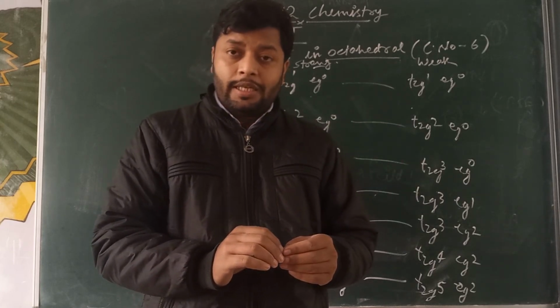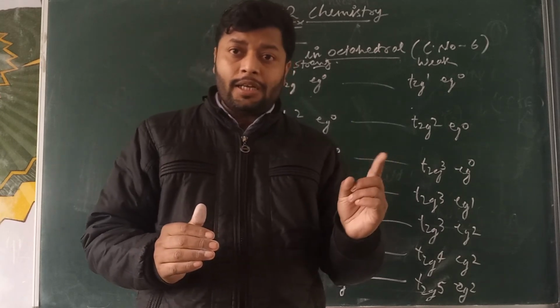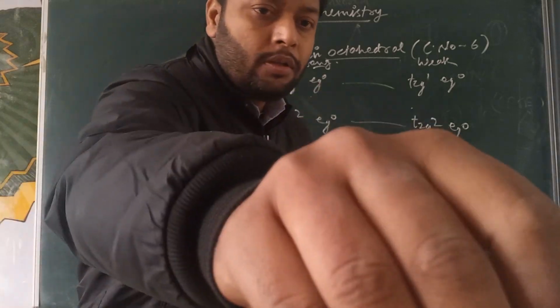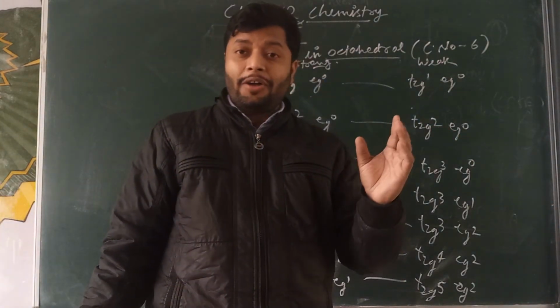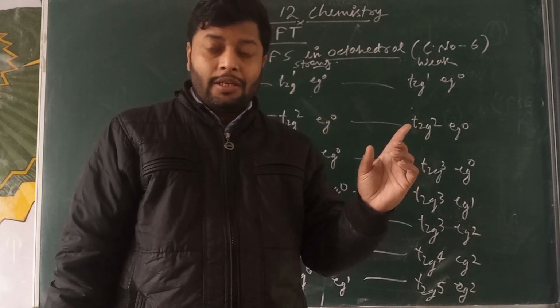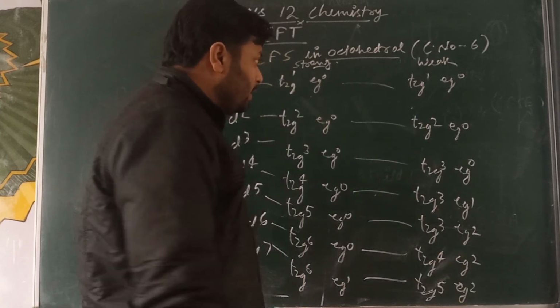Means in the octahedral, EG was the higher energy. Now in tetrahedral, T2G will be the higher energy level. So that is the only difference.